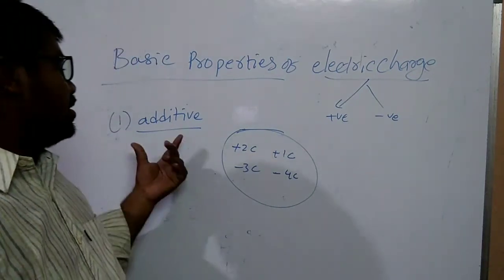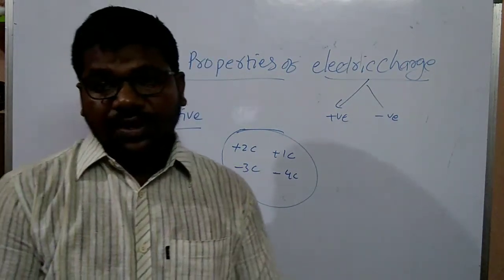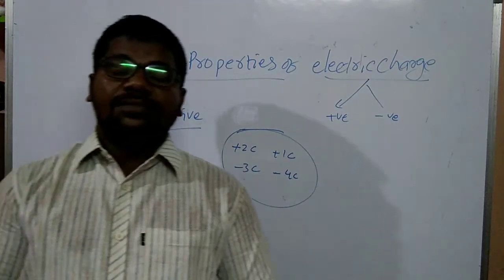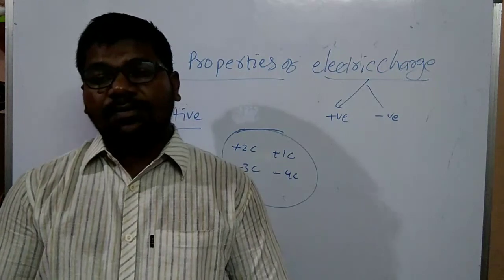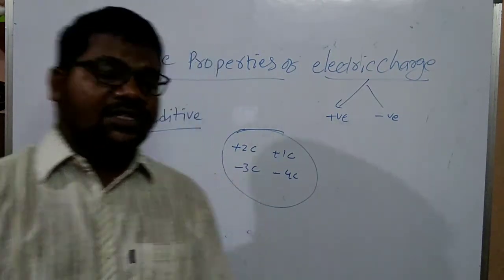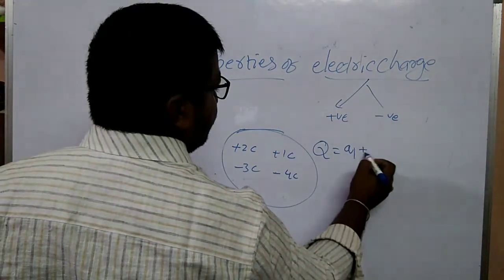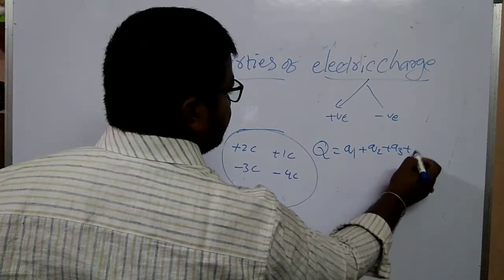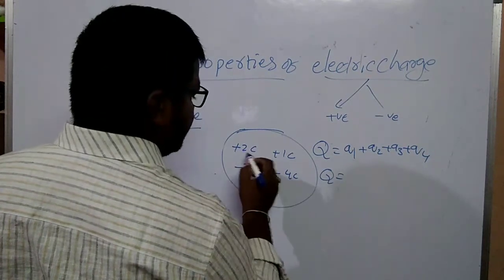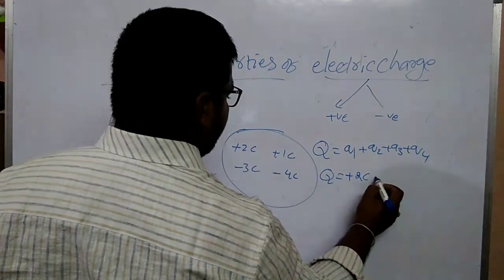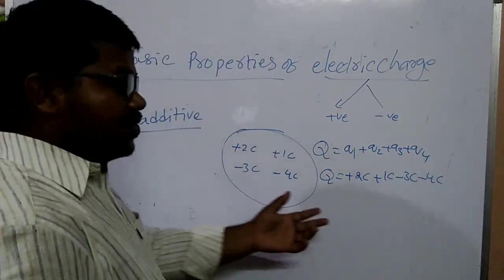The resultant charge of a body is defined as the algebraic sum of the charges present in the body. So the total charge is equal to Q1 plus Q2 plus Q3 plus Q4. Algebraic sum means Q is equal to plus 2 coulomb, plus 1 coulomb, minus 3 coulomb, minus 4 coulomb.